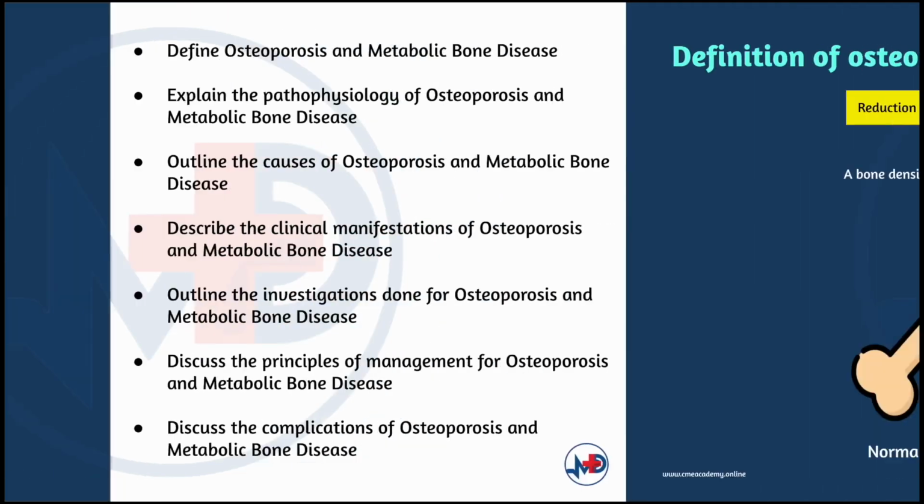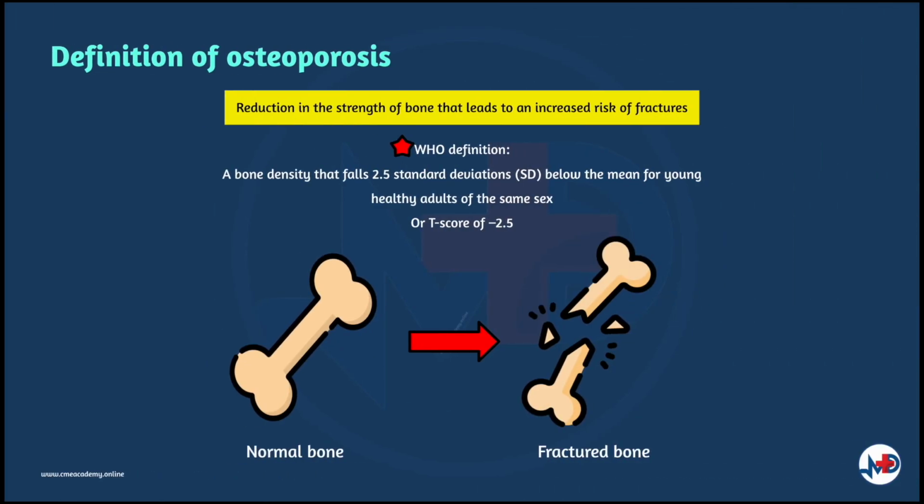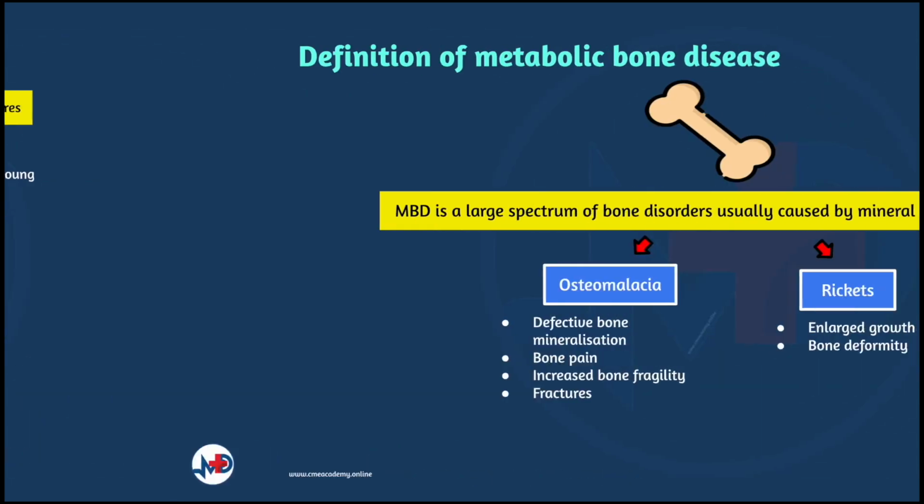Let's get started. Osteoporosis is defined as a reduction in the strength of bone that leads to an increased risk of fractures. Loss of bone tissue is associated with deterioration in skeletal microarchitecture. The World Health Organization, or WHO, operationally defines osteoporosis as a bone density that falls 2.5 standard deviations below the mean for young healthy adults of the same sex, also referred to as a T-score of minus 2.5.